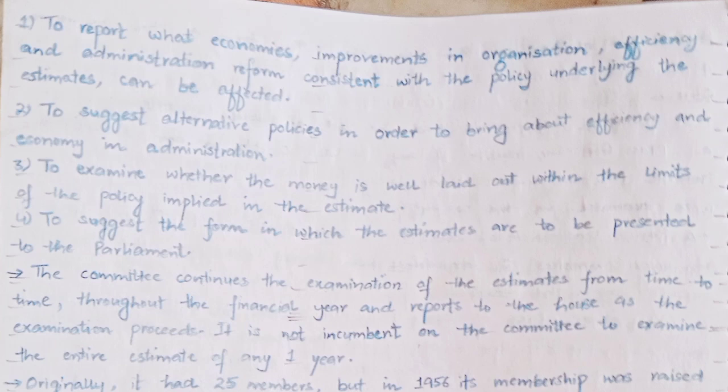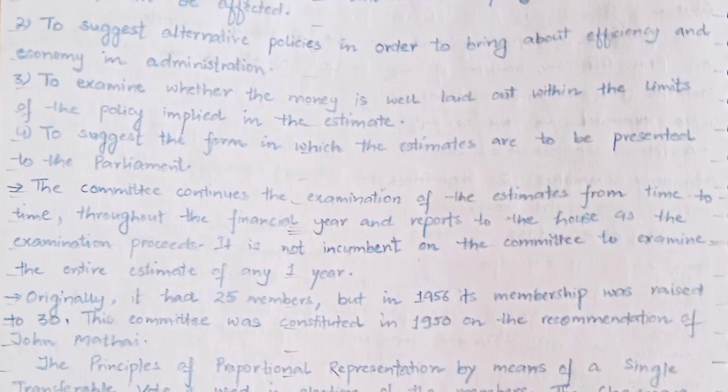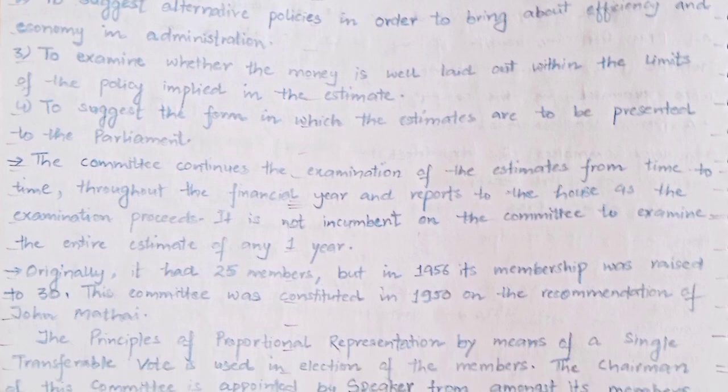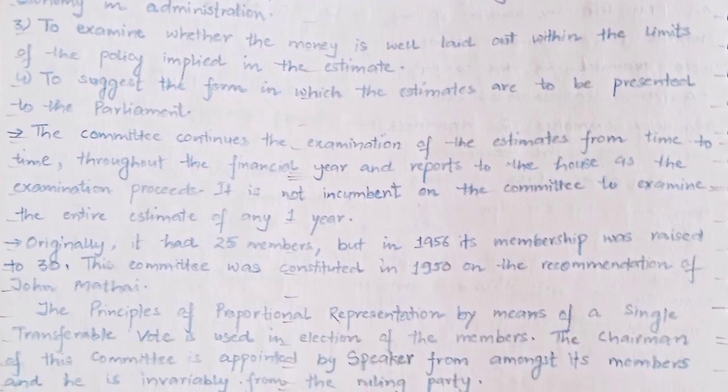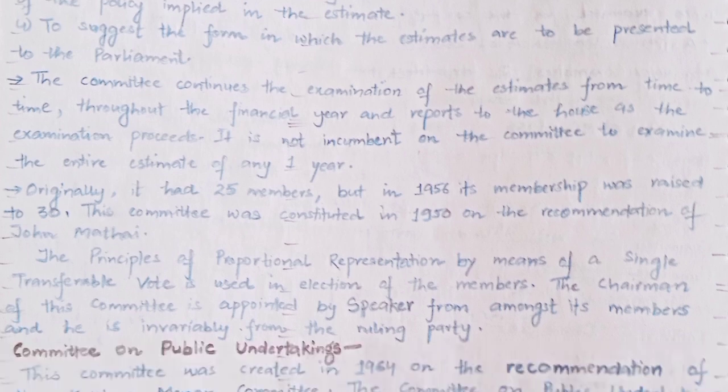Functions: first, to report what economies, improvements in organization, efficiency, and administrative reform consistent with the policy underlying the estimates can be effected. Second, to suggest alternative policies in order to bring about efficiency and economy in administration. Third, to examine whether the money is well laid out within the limits of the policy implied in the estimate. Fourth, to suggest the form in which the estimates are to be presented to the Parliament.